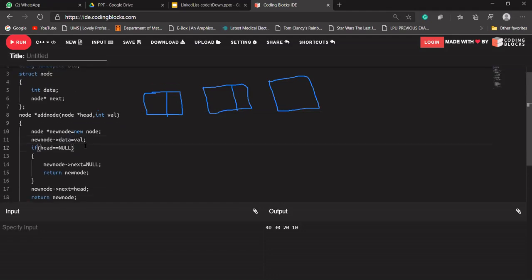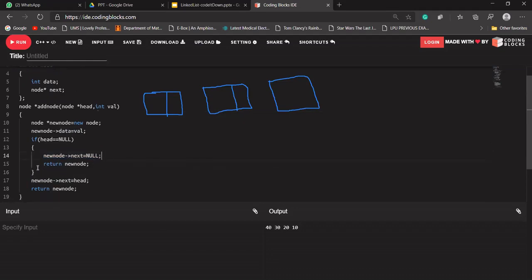Our head that is being passed is equal to null. So it will store null in the new node's next, and it will return the new node. Okay. Up to this it is clear, Venkatesh?